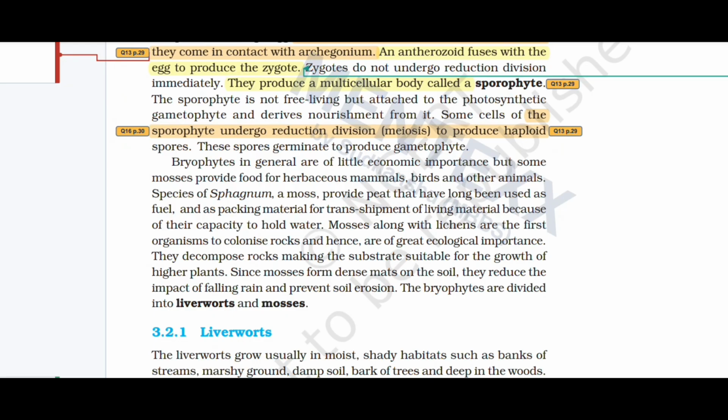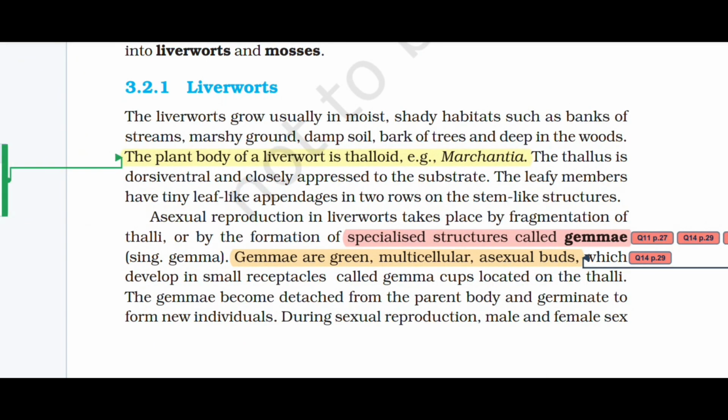Since mosses form a dense mass on the soil, they reduce the impact of falling rain and prevent soil erosion. The bryophytes are divided into liverworts and mosses. Liverworts usually grow in moist, shady habitats such as banks of streams, marshy ground, damp soil, bark of trees, and deep in the woods.